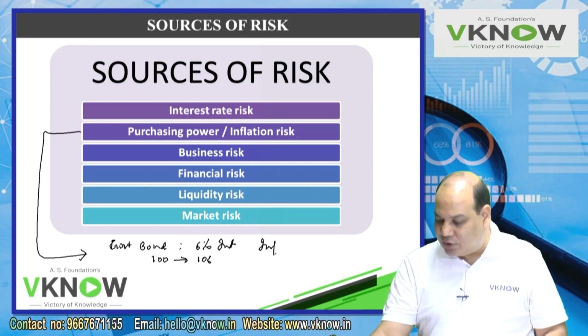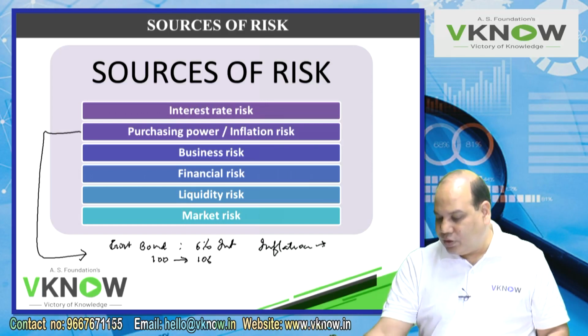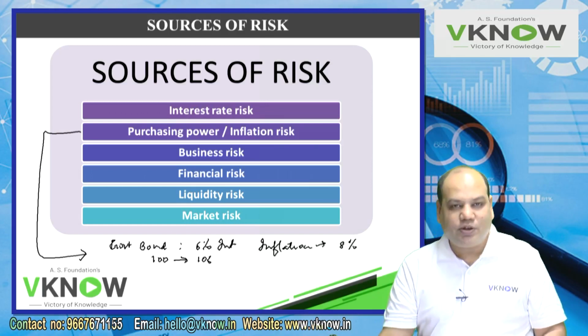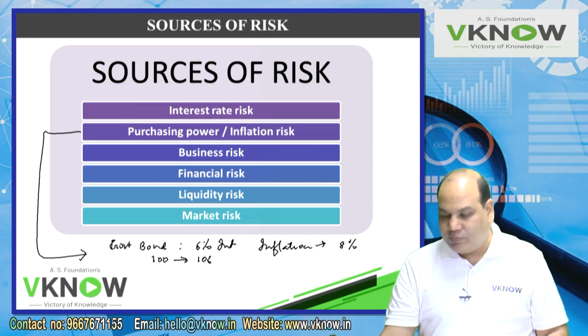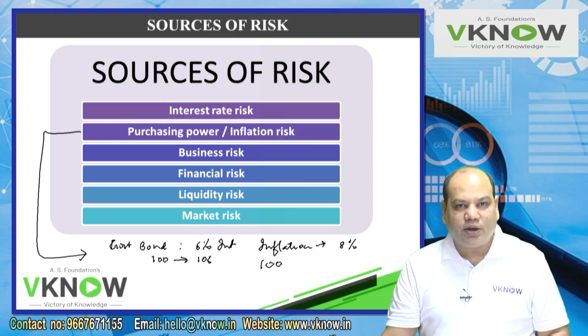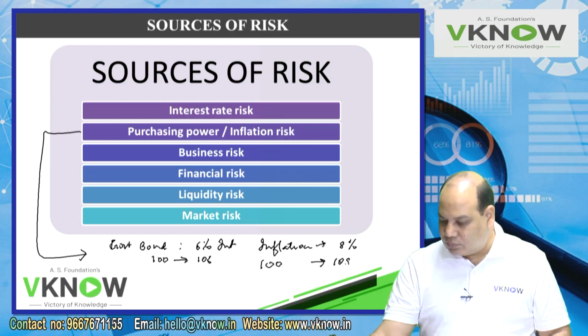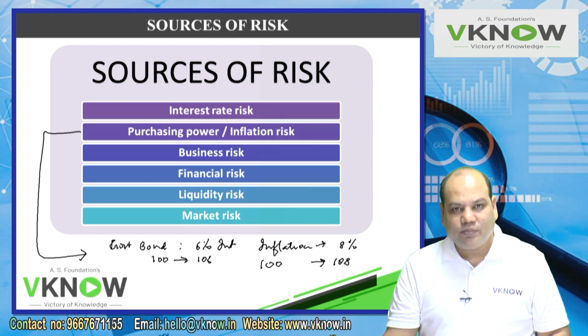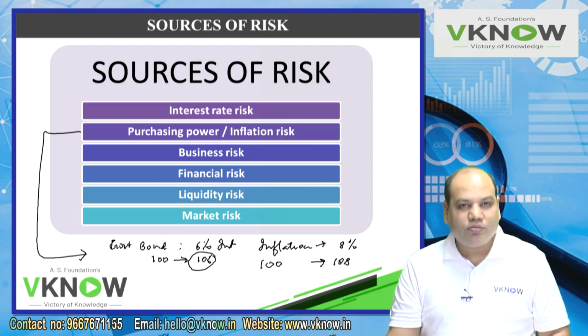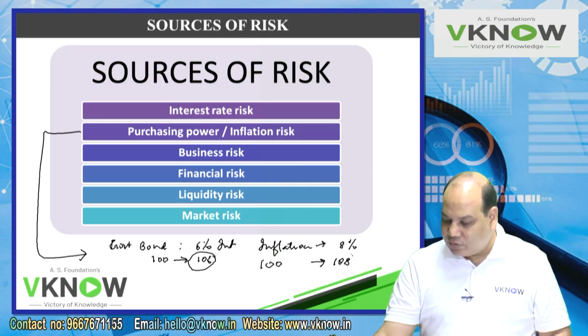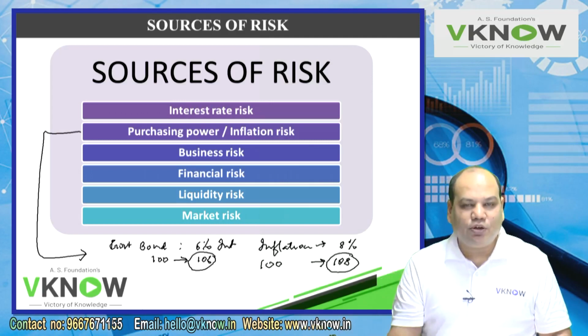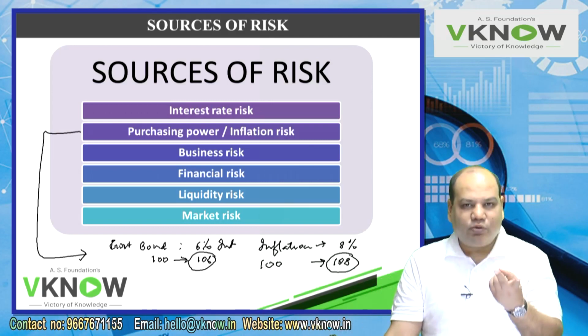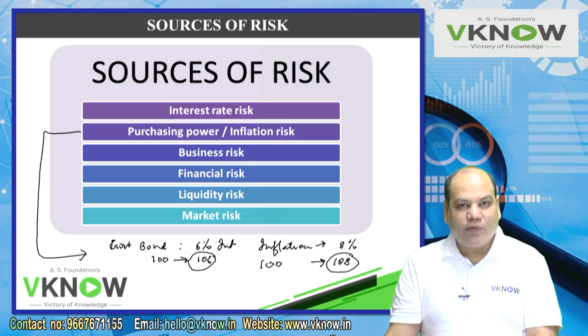Now look at the inflation scenario in the country. Inflation in India is, say, 8%. It's more, but I'll write 8%. The goods and service which used to cost me 100 rupees a year back will cost you 108 rupees. You will sell this bond, realize 106 rupees, but when you go to the market to buy the same quantity of goods and service, you found that you are 2 rupees short.